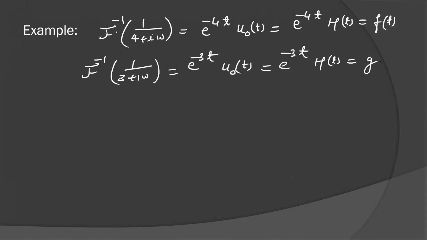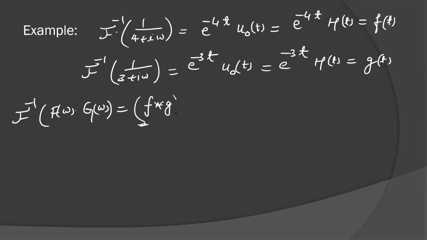This is your g(t). We know that the Fourier inverse of F(w) into G(w) is equal to f convolution g of t, and this is defined as the integral from minus infinity to infinity of f(u) g(t minus u) du.